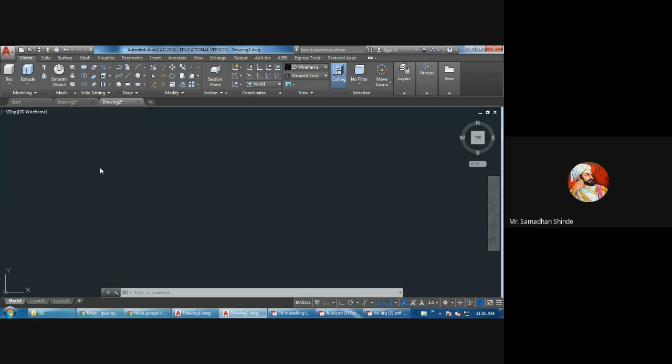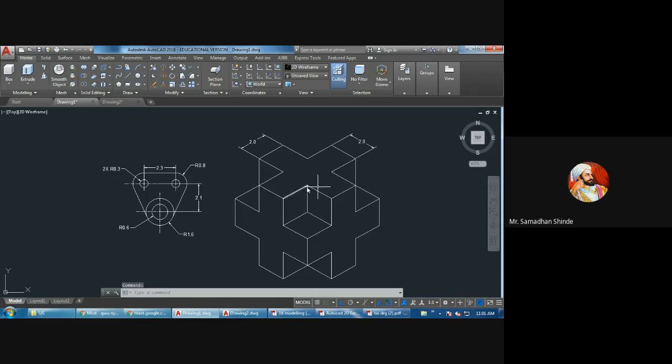In all the cases of 2D and isometric, your cursor was in top plane. Are you observing the symbol of the top plane? In 2D and isometric, you should be in top plane. Keep in mind, this is very, very basic. Once you start practicing, you will suffer a lot because of these basic things. You should remember this. Many students are drawing in other planes for isometric drawing, 2D drawing. It is not allowed actually. You should be in top plane, okay?